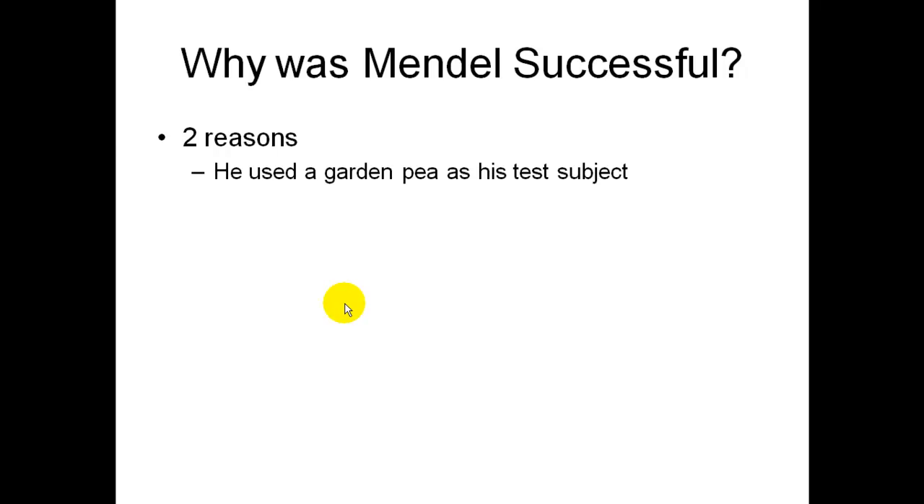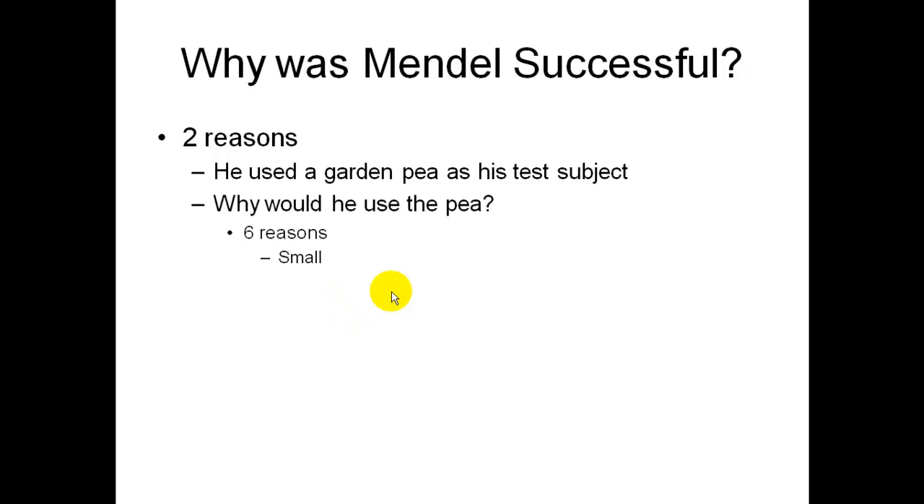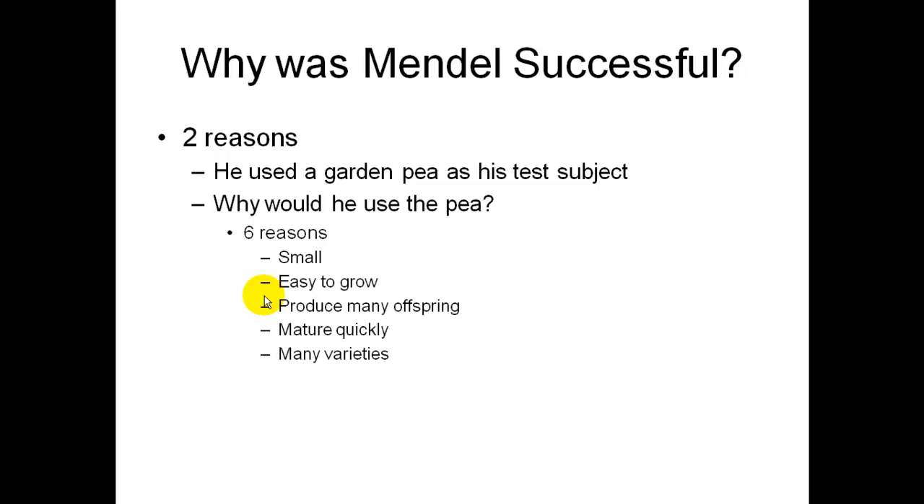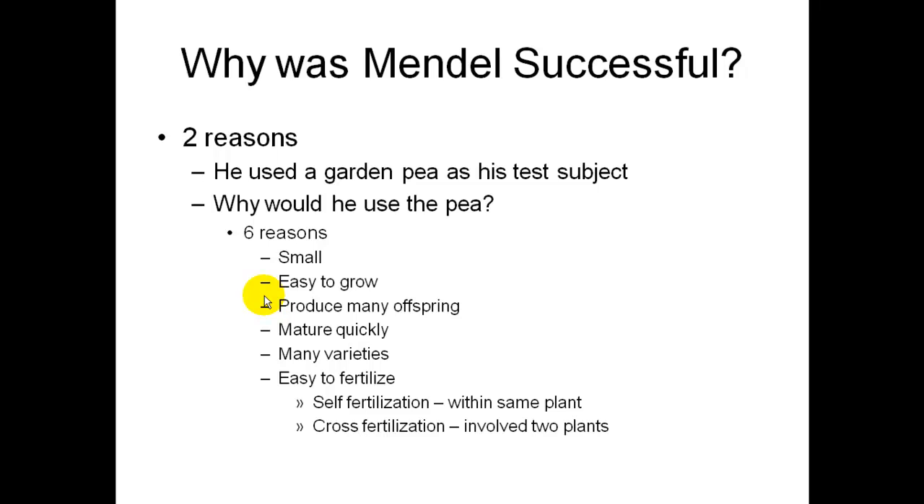There are two reasons. Number one, he used a garden pea as his test subject. There are 6 reasons he chose the pea. Reason number 1, they were small, they were easy to grow, they produced many offspring. From one cross he would get hundreds or thousands of data. They mature quickly, there are many varieties of the pea, and they're easy to fertilize. Peas can self-fertilize, which means they fertilize themselves because they have both male and female parts on them, or they can cross-fertilize. One plant can fertilize another.